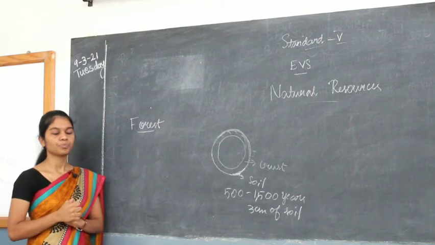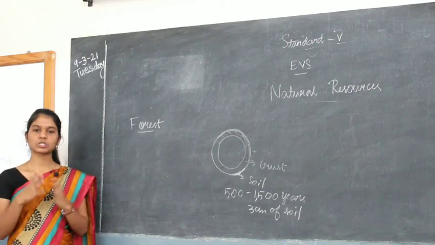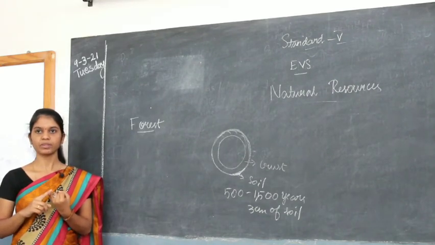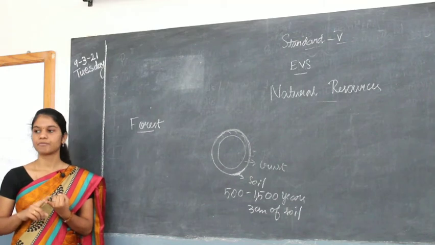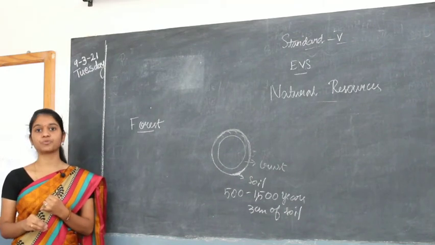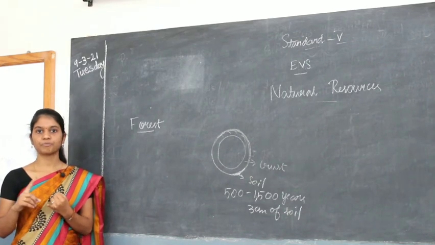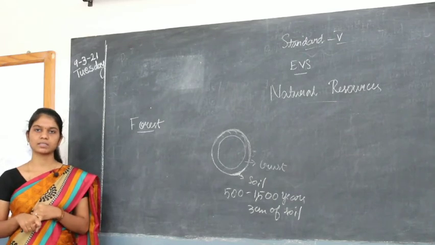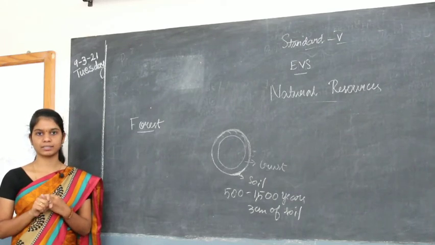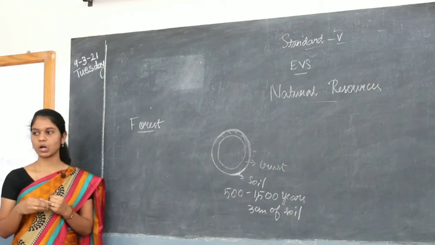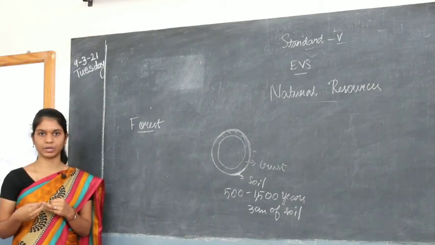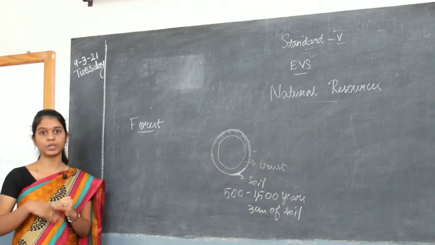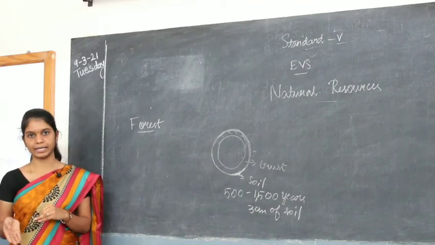Okay, now forest gives you so many things. So first one you can say food. Food is the main source. We have to eat food every day, right? So food is the main and important source. And then what are the things? You can say medicines, right? So medicines are also coming from forest only. Most of the medicines are coming from forest and we are producing it synthetically.